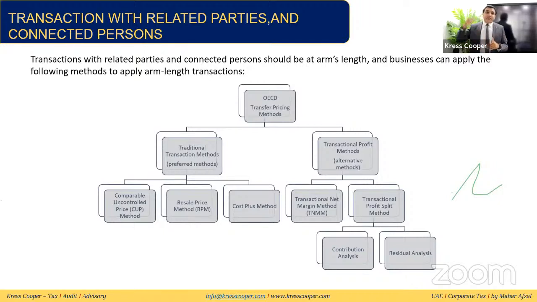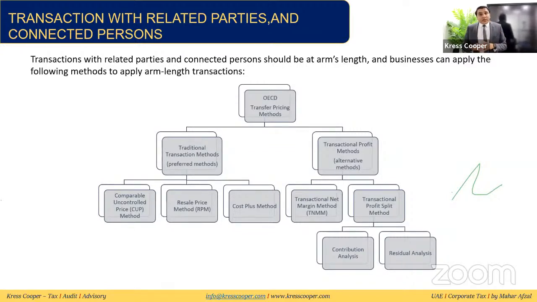This is at a very, very high level, but there is a detailed definition of related party and of connected person. At the high level, if one entity is holding 50% of another entity, or an owner is holding 50% of another entity, or an entity is holding directly or indirectly 50% of another entity, it will be considered a related party. Officer, director, owner, or related party of an officer, director, and owner will be considered a connected person. So if anything is being transferred to the connected person or to the related party, it will be subject to tax at the arm's length price.